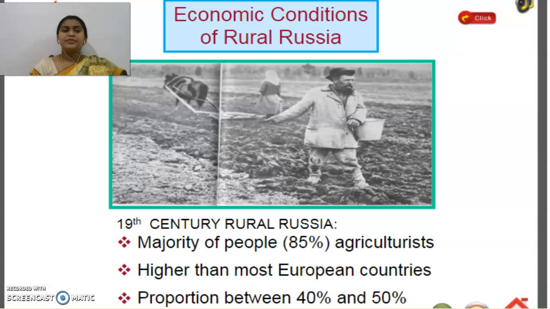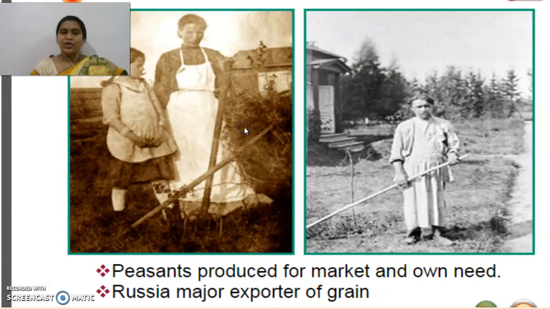So the majority of the people in Russia were peasants, one of the highest agriculture-dependent countries in Europe.